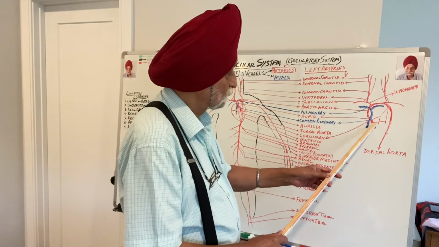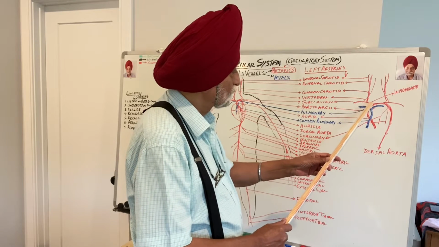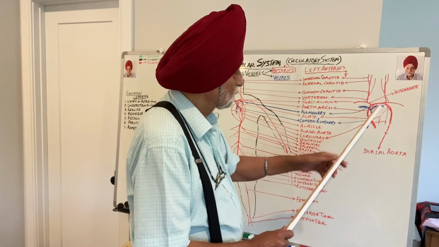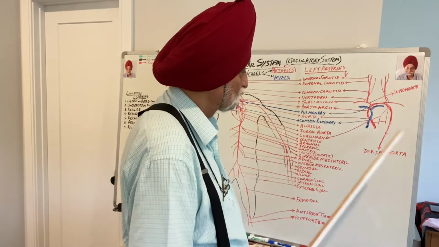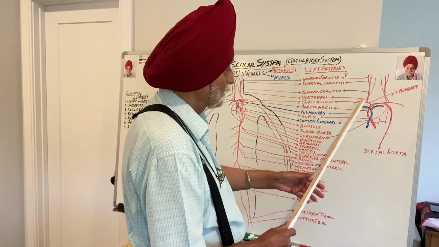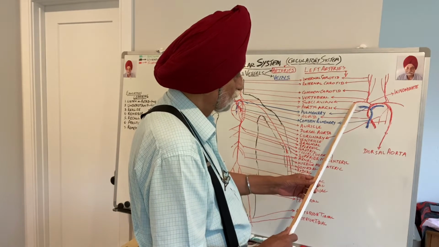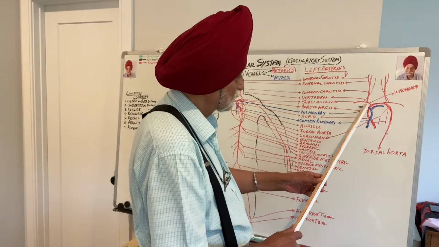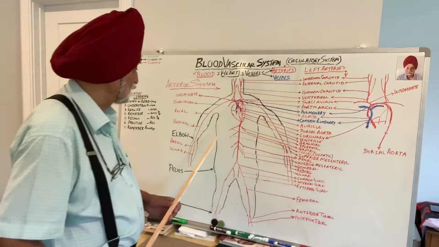This is the aorta coming out, and this branch is called the innominate. This branch which comes out of the aorta has no name. Innominate. This innominate comes into the right arm, and this artery is called right subclavian artery.